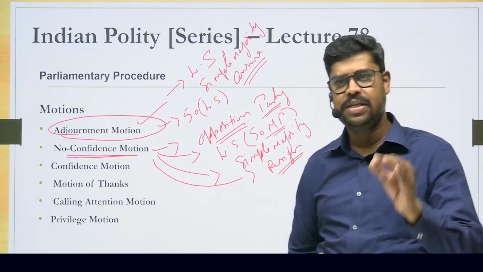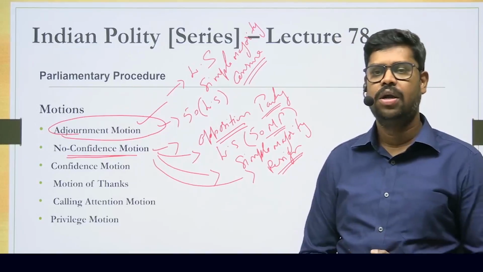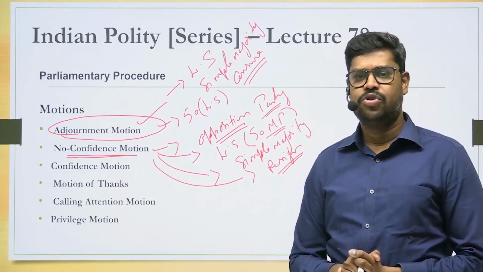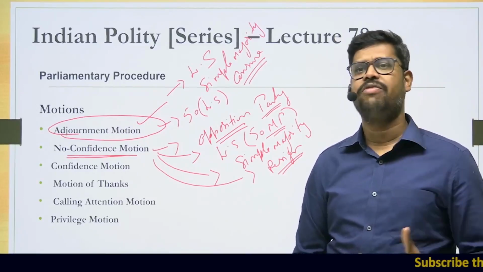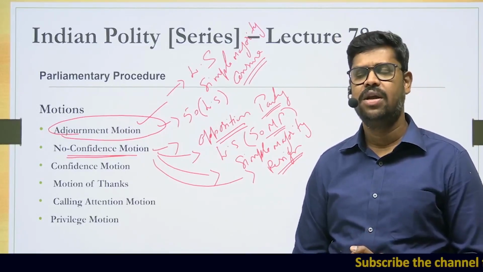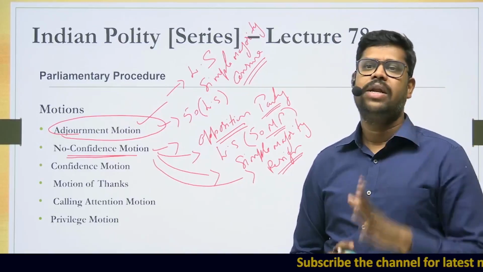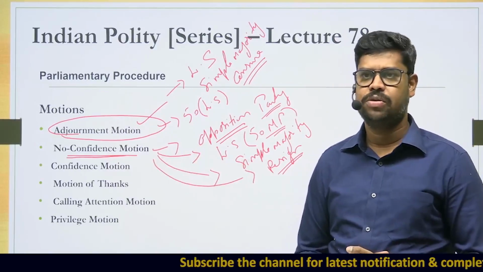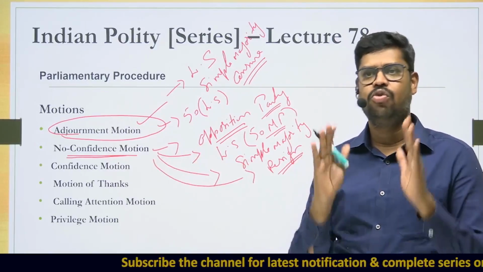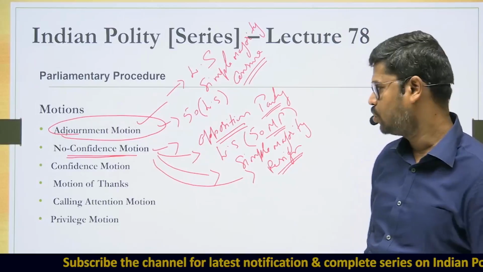So this is basically what you'll have to understand. But however, please keep it in your mind, very, very important. The word no confidence motion is nowhere mentioned in the constitution. It is only as per the rules of the House that this no confidence motion is there. I think it is rule number 198 of the Lok Sabha which allows for the introduction of what is called a no confidence motion. So therefore, keep in your mind, the no confidence motion is nowhere mentioned in the constitution.